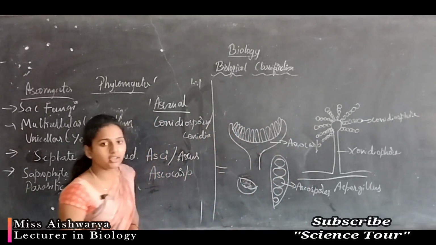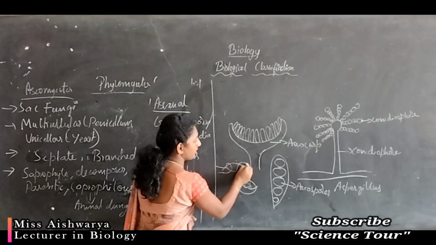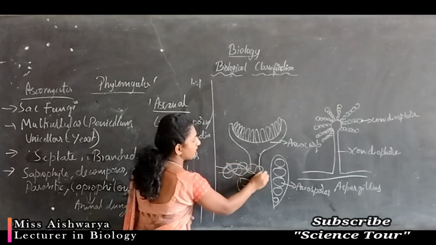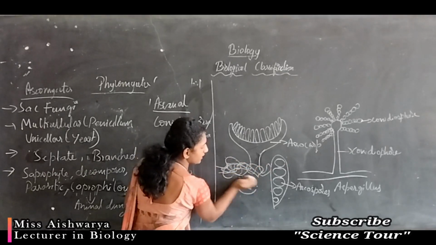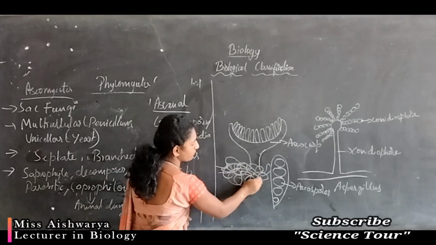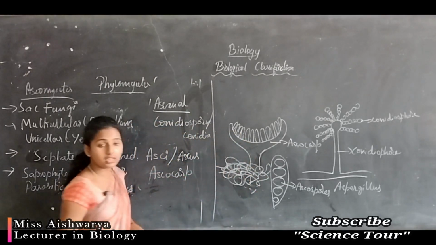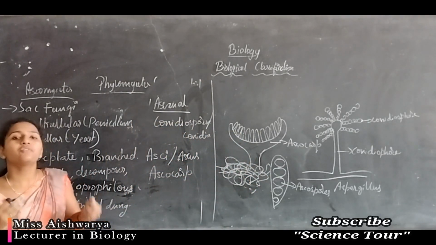The fungal body is present here. Highly intertwined mass. This is actually the main part of the fungus. These structures are there, no? These are the fruiting bodies.